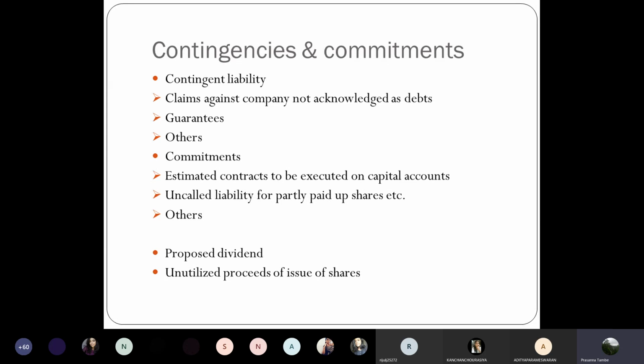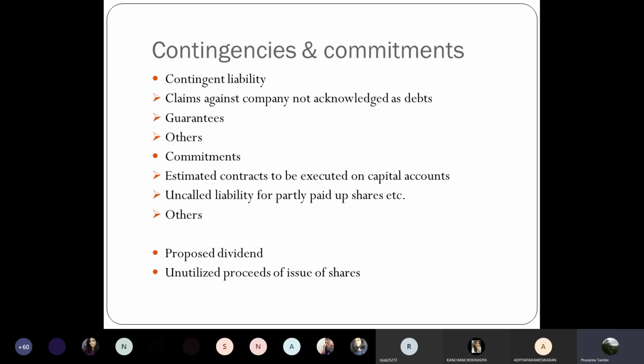You have engaged a construction company to do this work on your account. Now, as of now, at the end of the year, the work is partly done. Only to the extent of 50 lakhs the work is done, and you may have paid some 30-40 lakhs to the company in settlement of their claim as of now, keeping some amount to be paid afterwards.